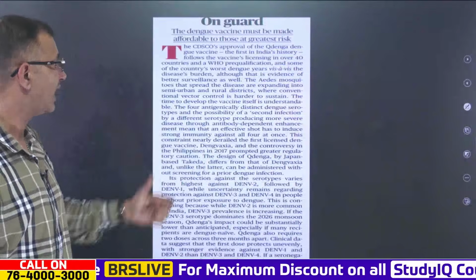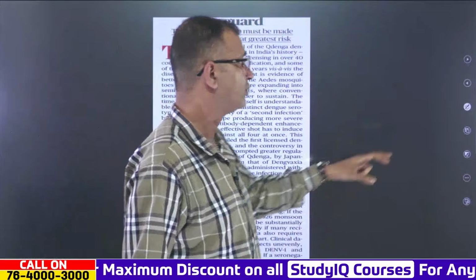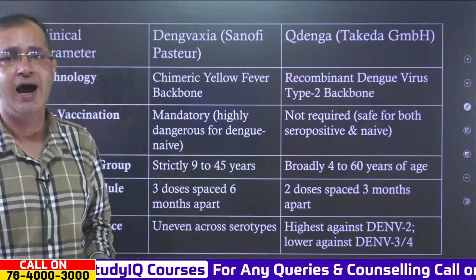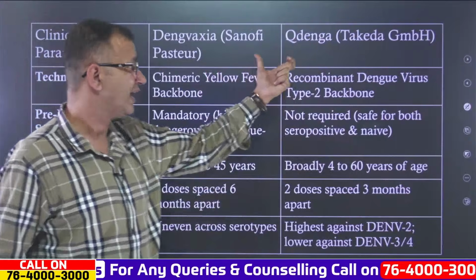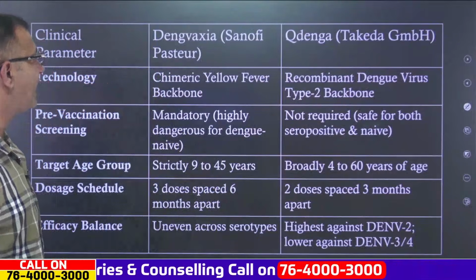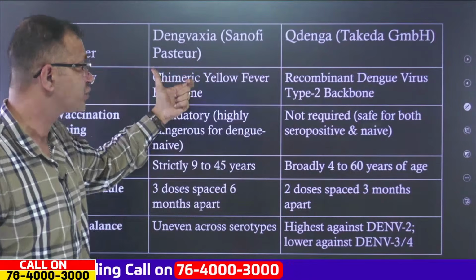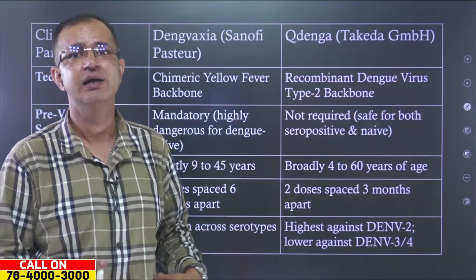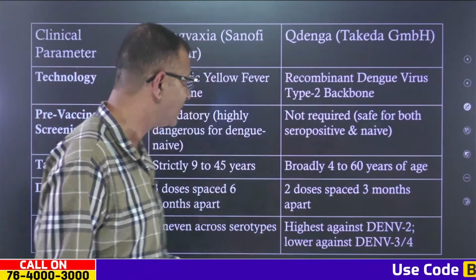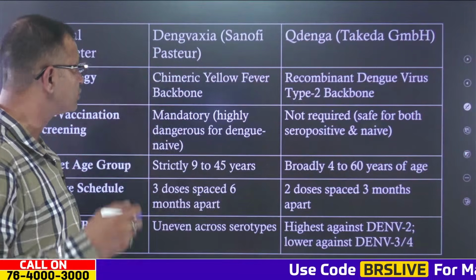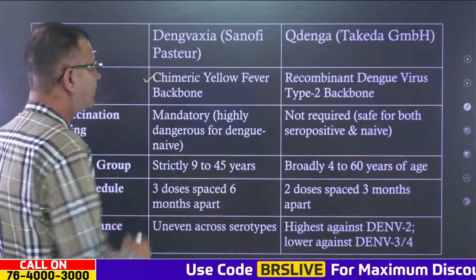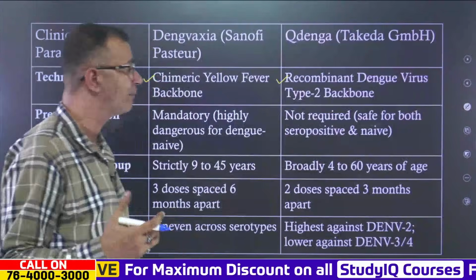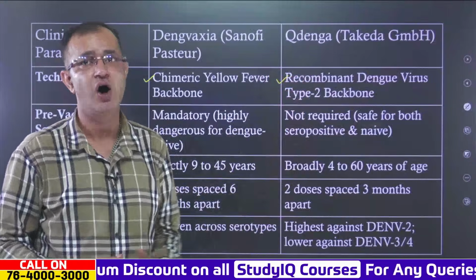Now there is another news item about the dengue vaccine that has been approved by the CDSCO. This is quite important because we have the existing dengue vaccine by Sanofi Pasteur, and we have Qdenga, manufactured by Takeda GmbH and newly approved by the CDSCO. The technology used in the existing dengue vaccine is a chimeric yellow fever backbone, but in Qdenga, a recombinant dengue virus type 2 backbone was used to prepare the vaccine.